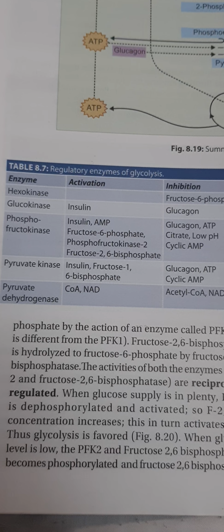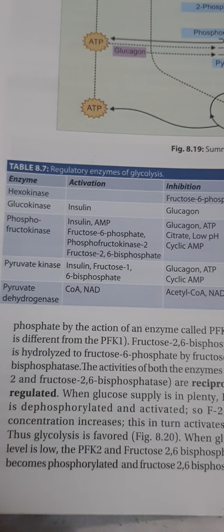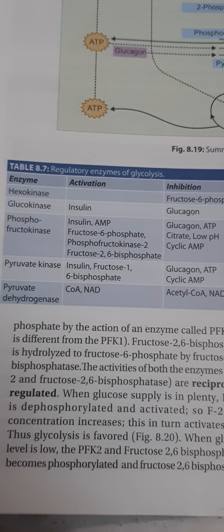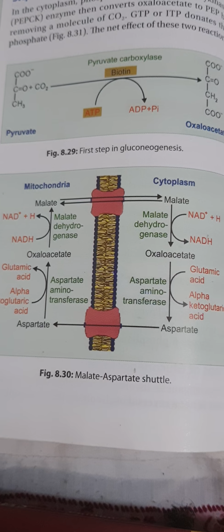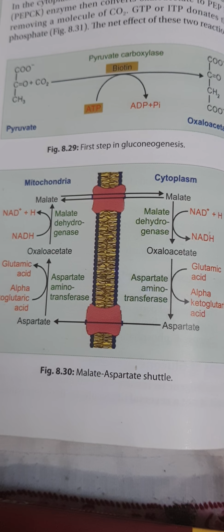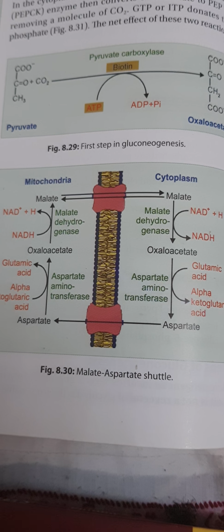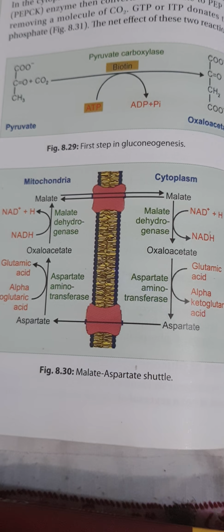Now coming to pyruvate kinase, fructose 1,6-bisphosphate is on the reactant side, so it is an activator. Whereas ATP, which is on the product side, is an inhibitor. So this is the malate aspartate shuttle, which helps in transferring NADH plus H plus into the mitochondria.